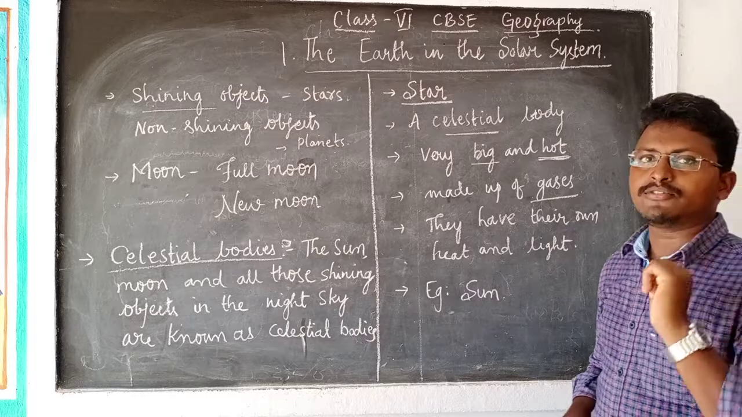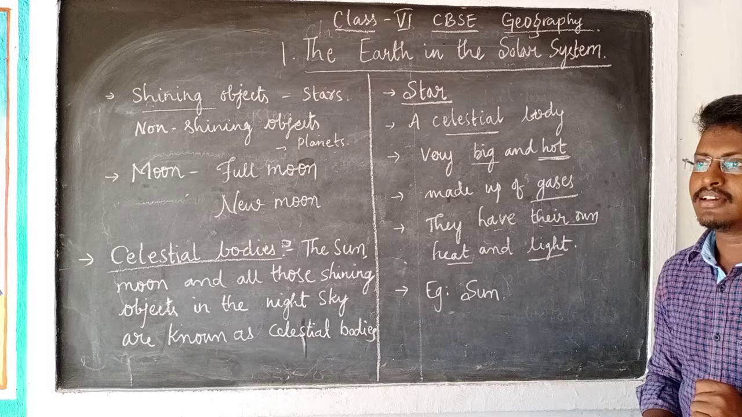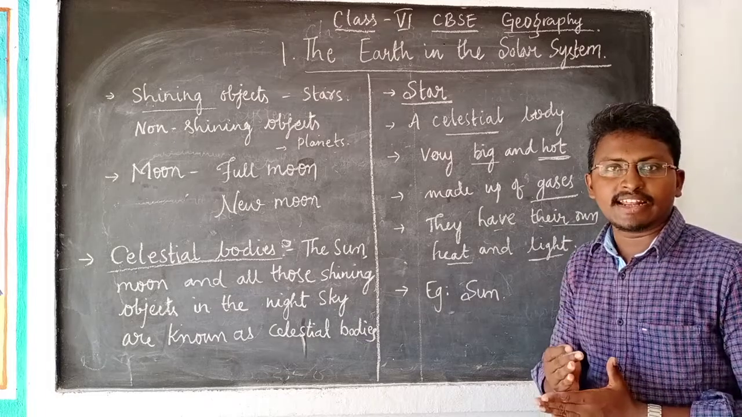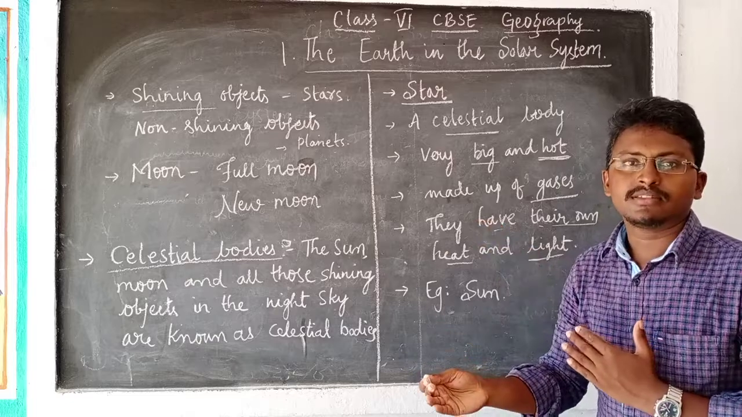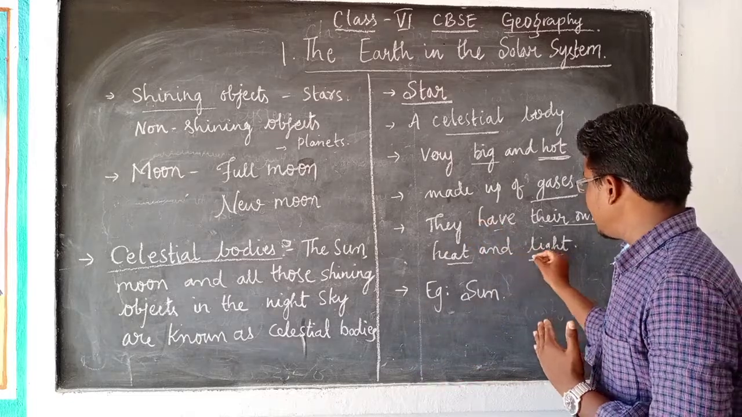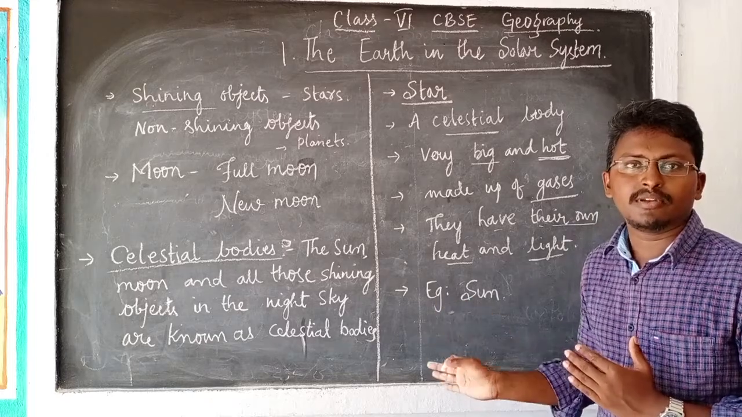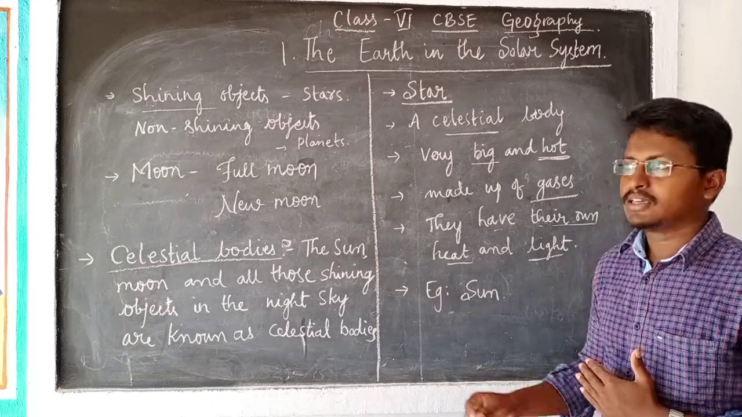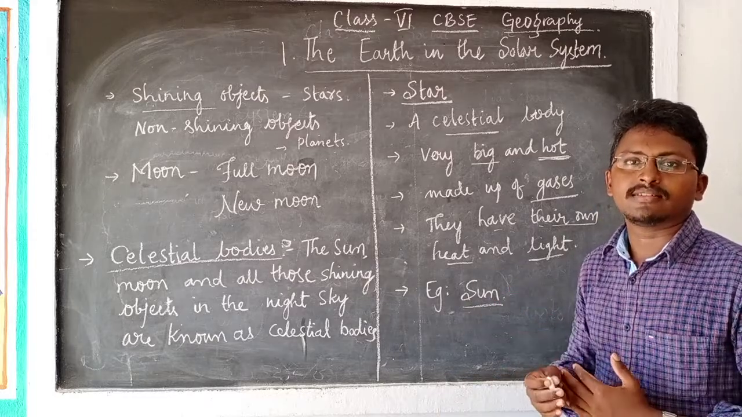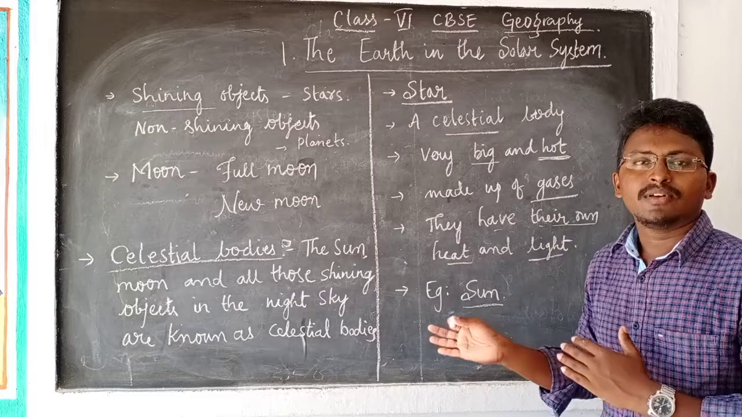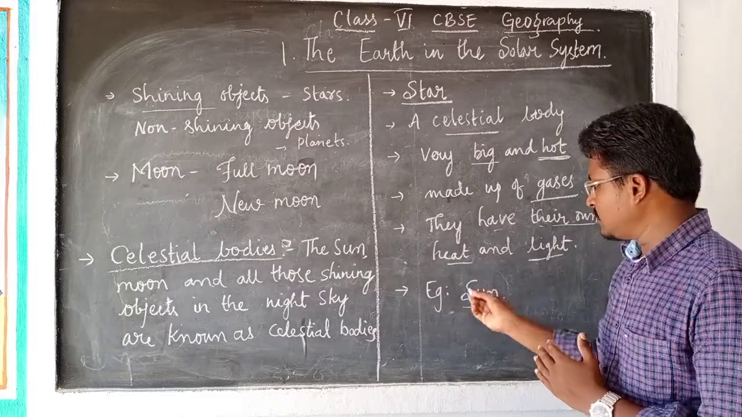A very important feature of a star is that it has its own heat as well as light. That means for heat and light, they do not depend on others, because they have the capacity to generate their own heat and light. The best example, the closest star to our earth, is the sun, which we can see with our eyes, and from which we are getting light.